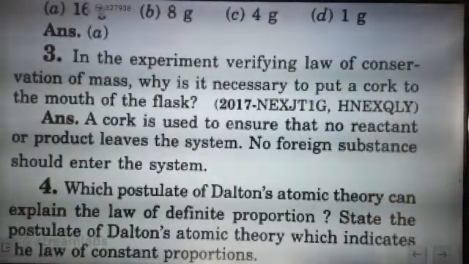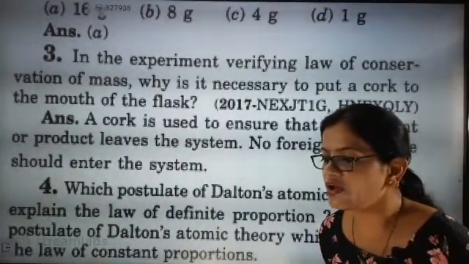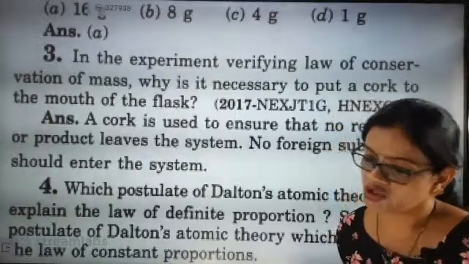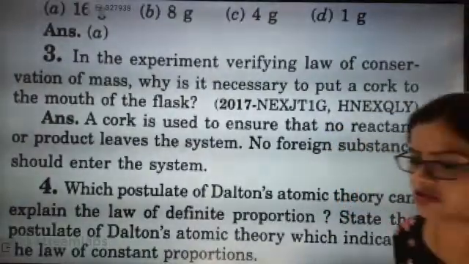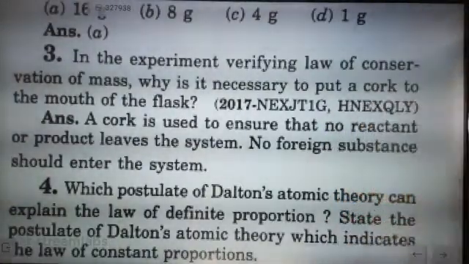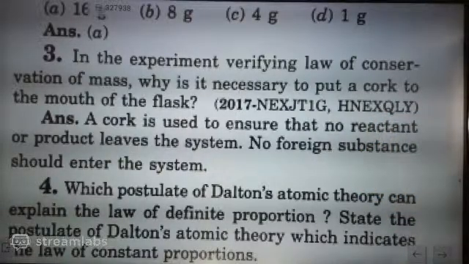Darshani says so that air will not be able to enter into the test tube. Yes, Darshani, it is also one of the factors. Air cannot enter and the reaction will keep going. So now tell me fast, which postulate of Dalton's atomic theory can explain the law of definite proportion?